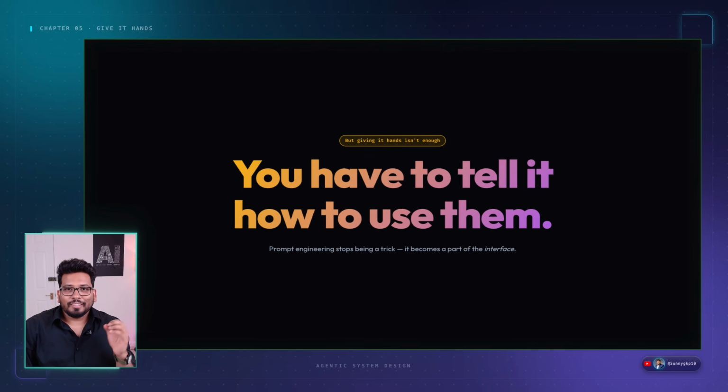Now the tricky part is that just giving a function, or giving a hand, is not enough. You have to tell it how to use them. This is the interesting part. In real coding, when you write a function as a developer, we also write the logic.